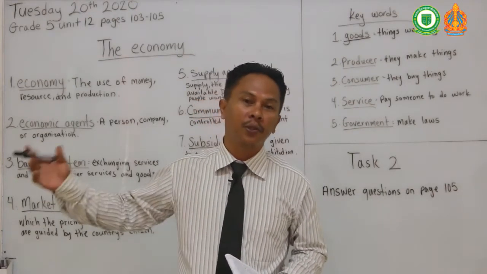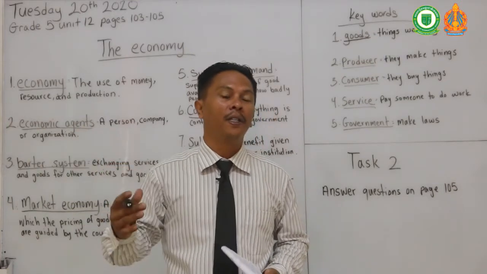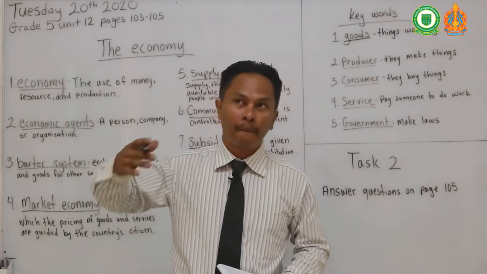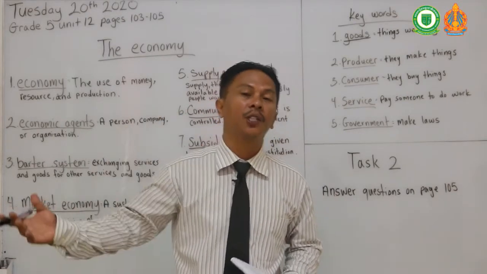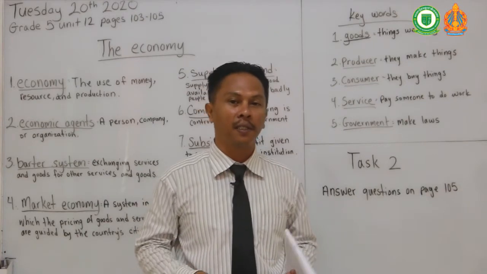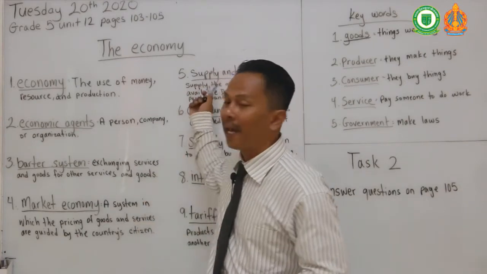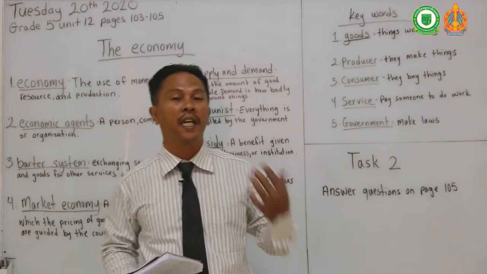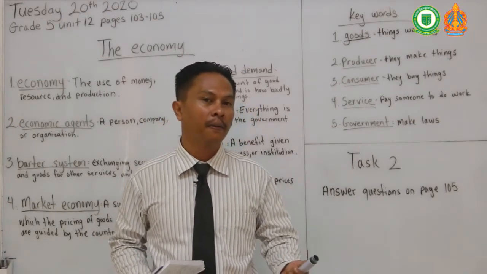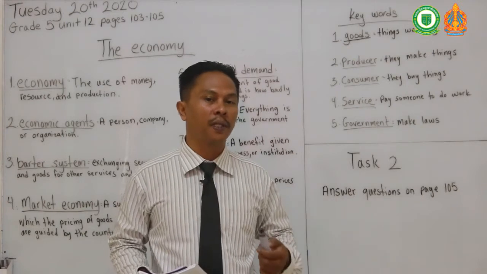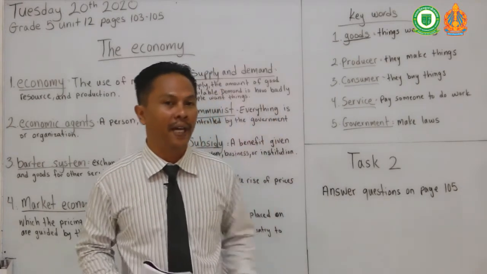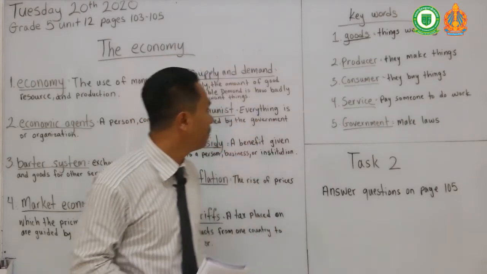Now, if another country from outside wanted to buy wood from our country, it would cost them more because we would charge them more because their countries don't have a lot of trees where they could make wood and build houses. So that is how supply and demand work in the changing of prices. So if your country has less of something, if you buy from another country, it's more likely it's going to cost you more than the country that has plenty of it, okay?